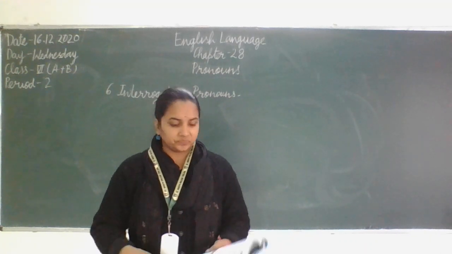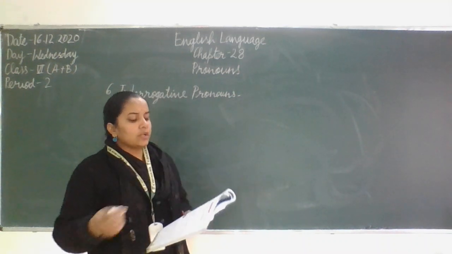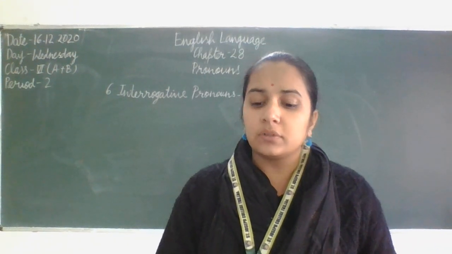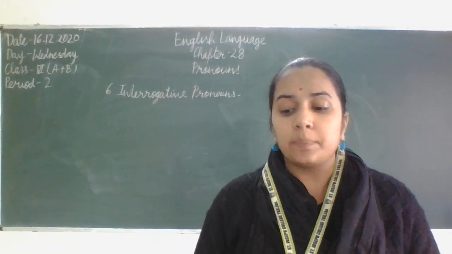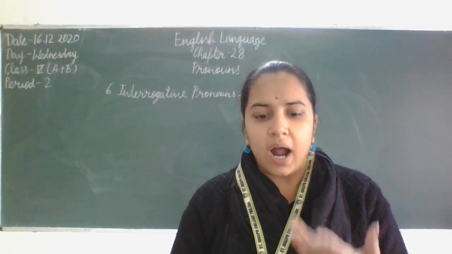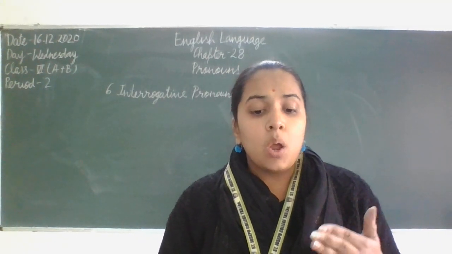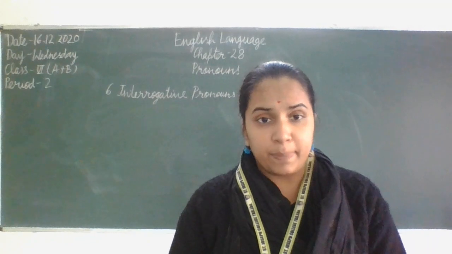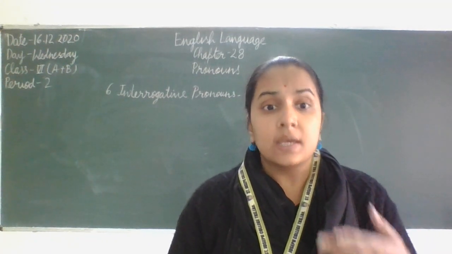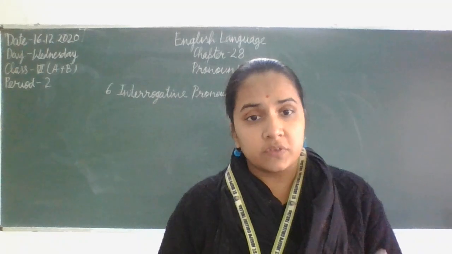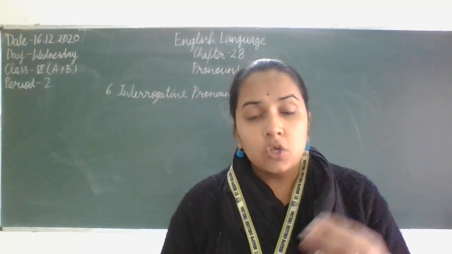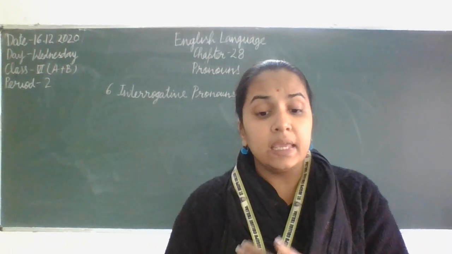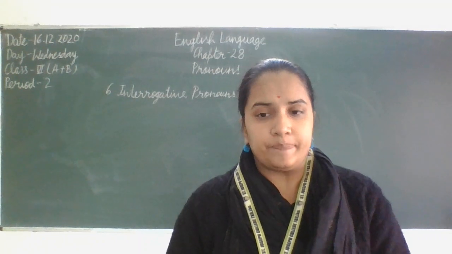So, for example, that what normally asks about things, whenever we are saying what, we are asking about the things. Who is used for the people, which is used to ask about the things or people when there is a small choice, and whose asks about the possession. For example, whose book is this means who is the owner of this, to whom this book belongs. So this is the way we use various interrogative words or the question words as the interrogative pronouns.